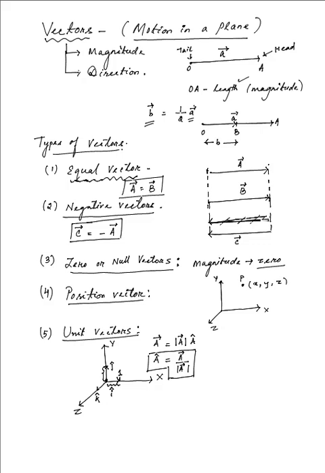we can represent the position with respect to a fixed point, here the fixed point being the origin of the coordinate system. So this vector, which gives or represents the position of the point P with respect to a fixed point, that is the origin of the coordinate system, is what we call the position vector. So OP here is the position vector of the point P, and OP can be represented in